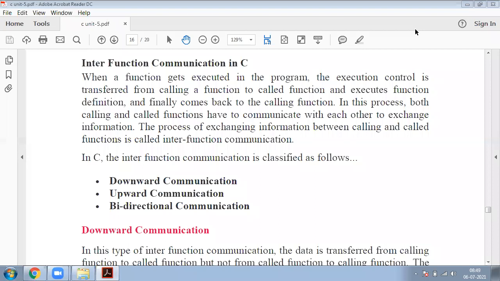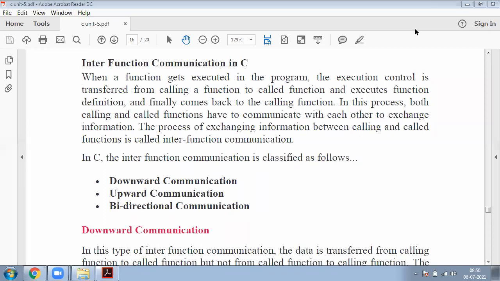Our subject is PPSC for first civil. In that, our topic is the fifth unit, that is interfunction communication in C. Today's topic is interfunction communication in C.